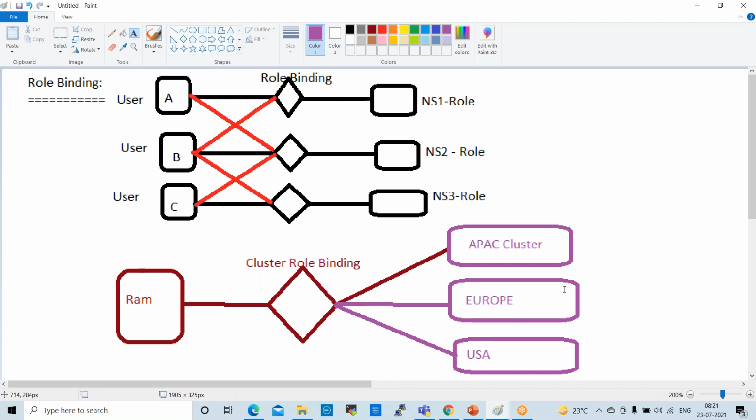Yeah, cluster role binding means like this. Clusters will be bound to the resources. Who can handle these clusters, so the clusters will be assigned to those team members.